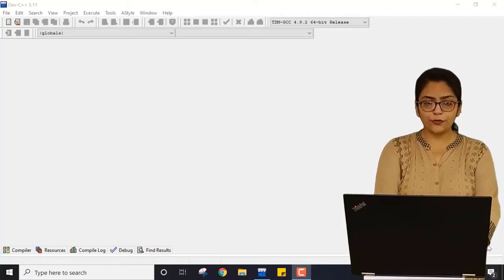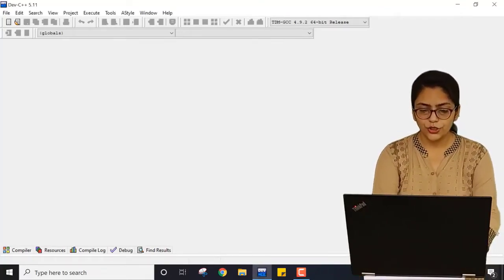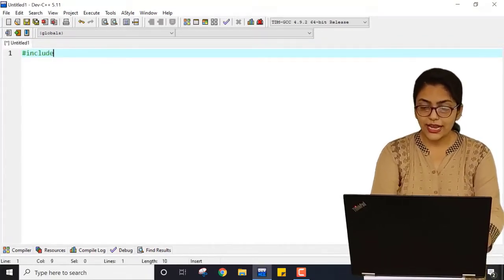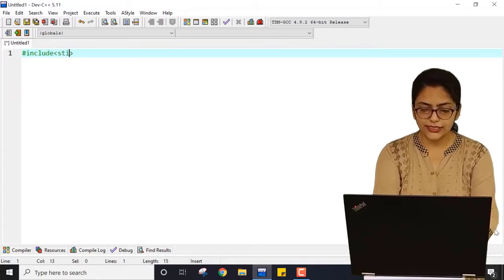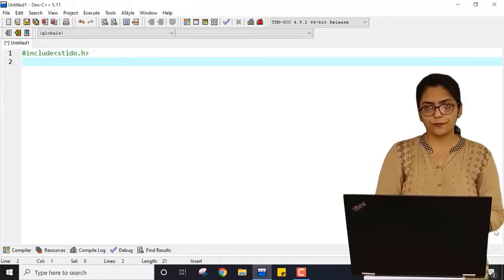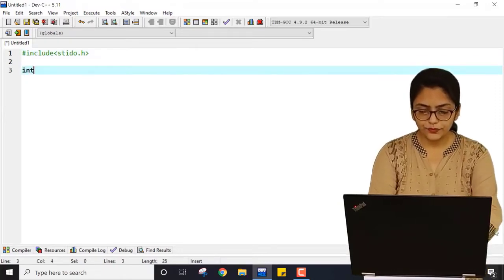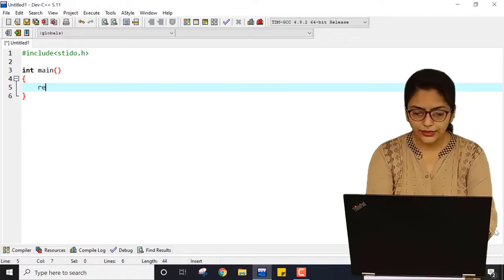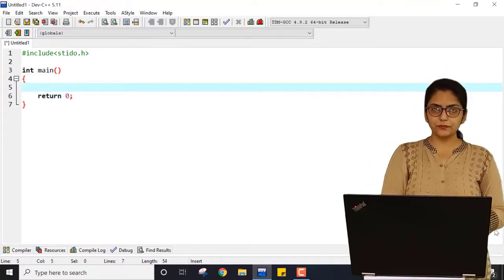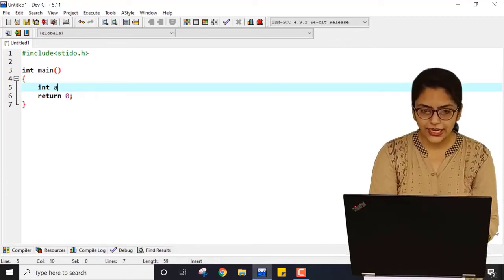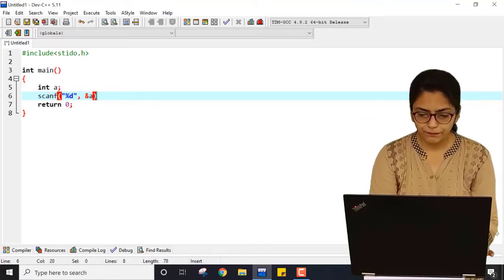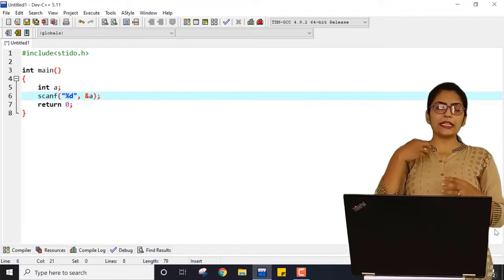For that I first have to open a new project. Inside this I am showing you why an array is needed. First I have to write include stdio dot h, then int main. Now I have to write return 0. Now I am writing just a, and I am taking scanf with %d and a, so the value that can be inside A.